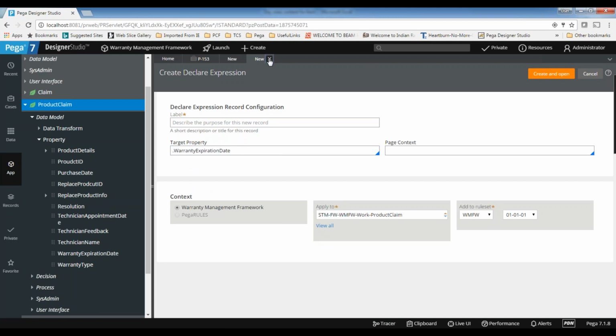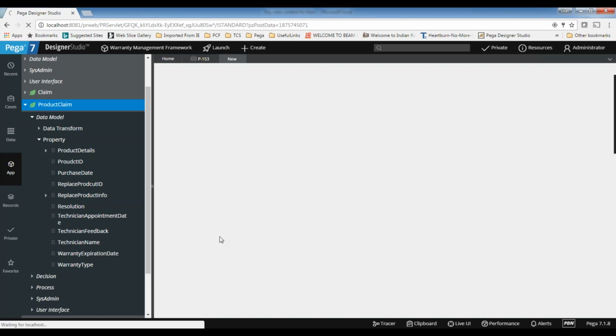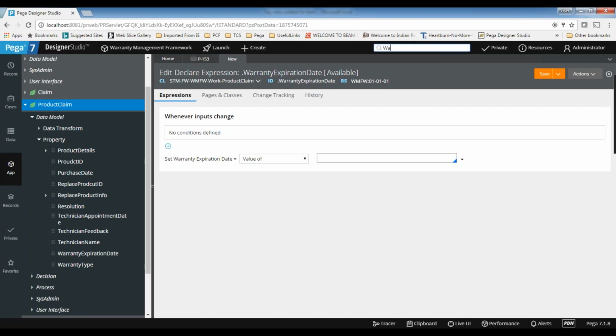Any name is fine: calculate expiration date. So I want to write the conditions based on the warranty type. Let me open the property.